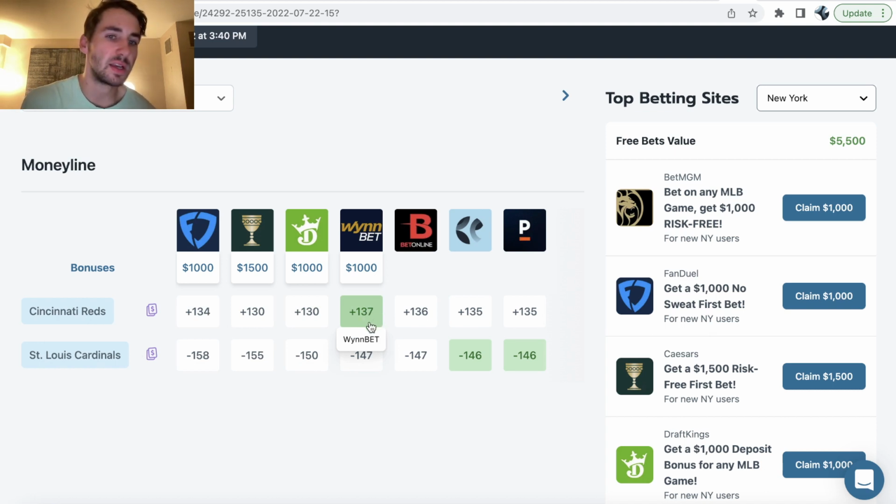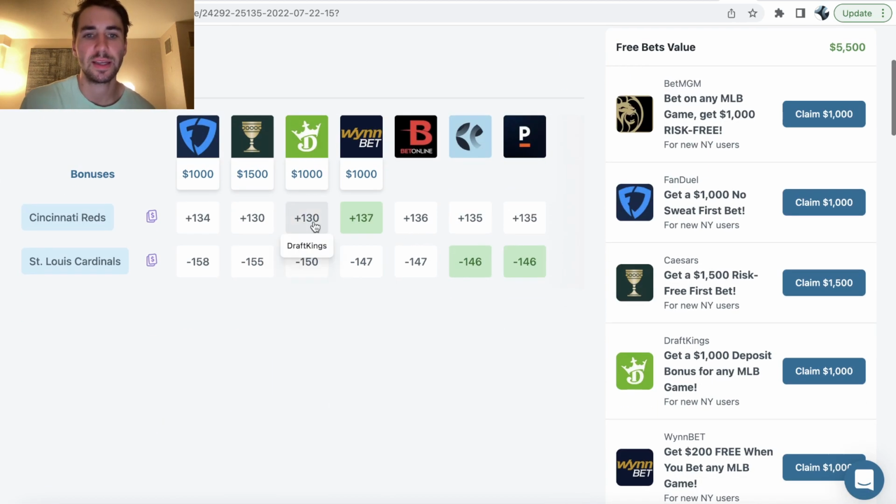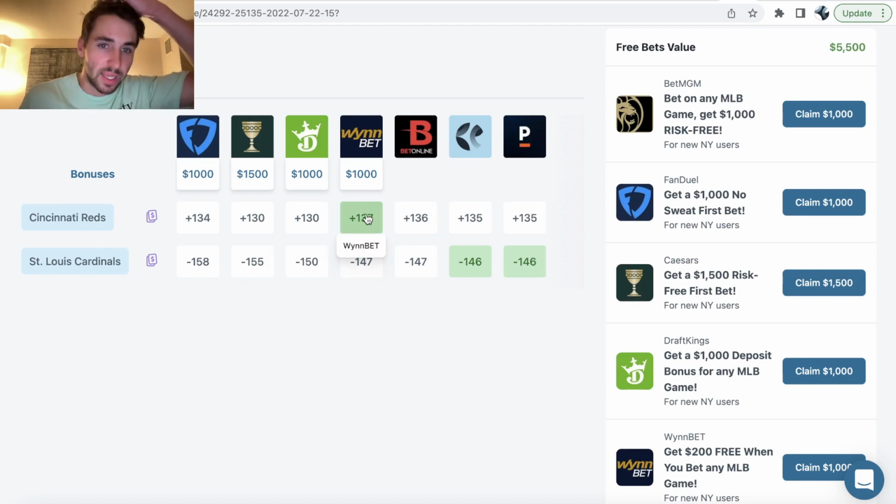So for the Reds, you can see the best line is plus 137 on WinBet. DraftKings only giving you plus 130. So at the end of the day, it's like, would you rather bet $100 to win $130 or 137 if you're in the state of New York? And obviously, you'd rather bet 100 to win 137 in profit. So OddsJam will show you the best odds for any wager you want to place, highlighted in green.